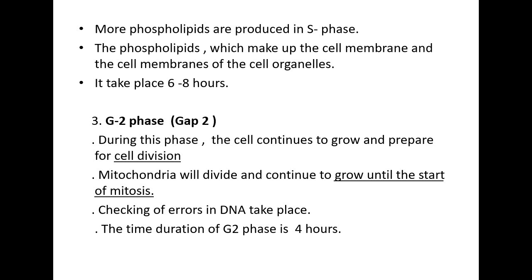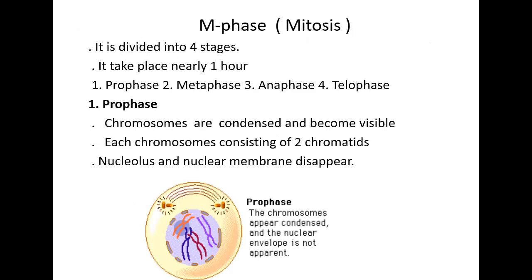G2 phase or gap 2 phase. During this phase, the cell continues to grow and prepares for cell division. Mitochondria will divide and continue to grow until the start of metaphase. Checking of errors in DNA takes place in G2 phase. The time duration of G2 phase is 4 hours.